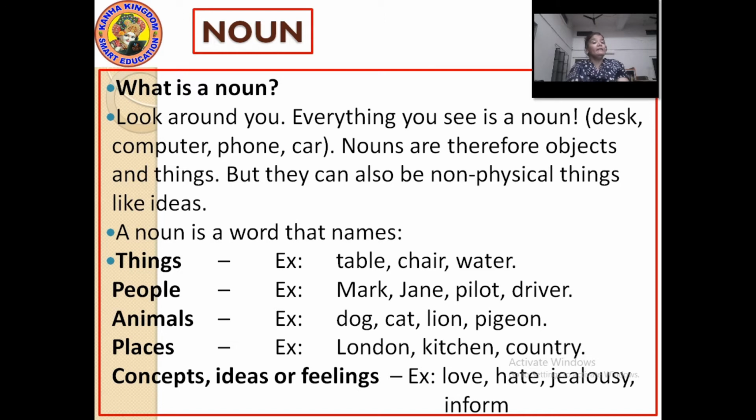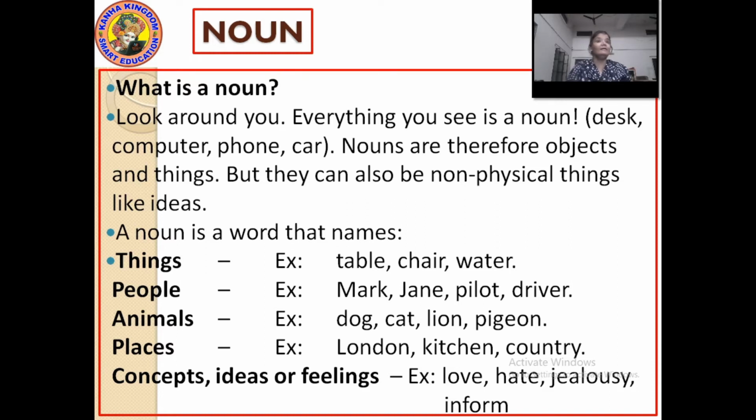Okay? A noun is a word that names things such as table, chair, water, pen, pencil, fan, utensils, mobile.